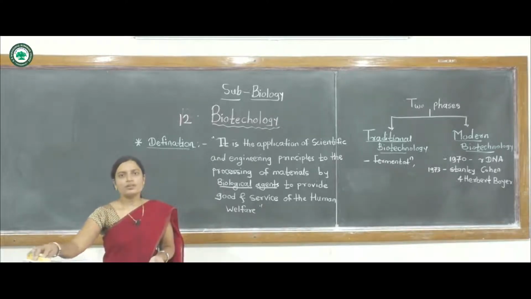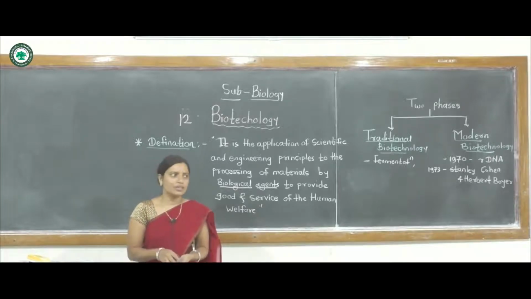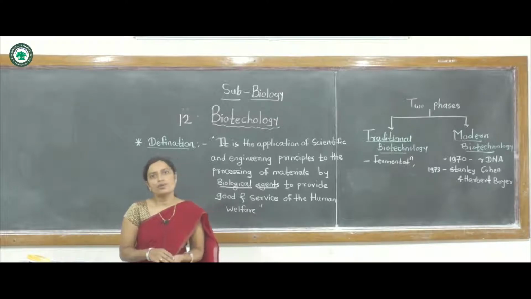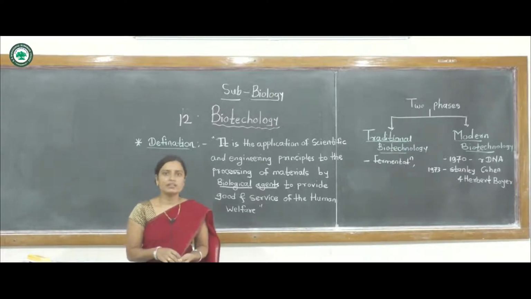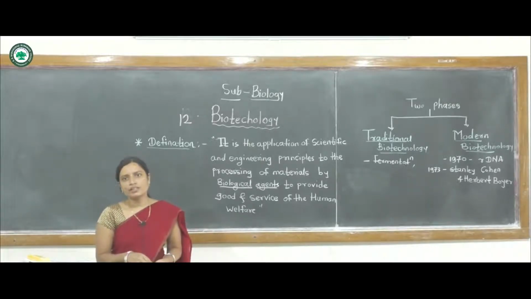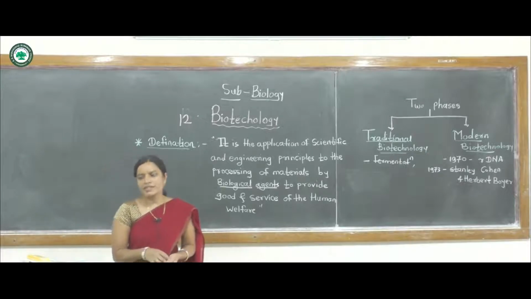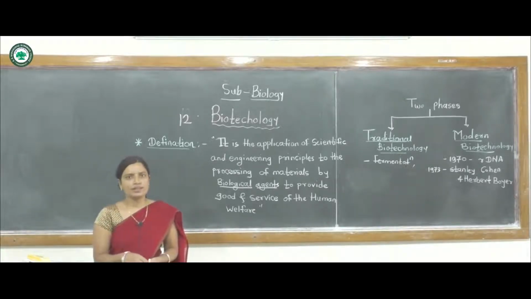Microbiology is one of the branches that is also important for biotechnology. Another is genetics, biochemistry, as well as chemical engineering, mathematics, statistics, computers and industrial processes. Industrial biotechnology is very important.